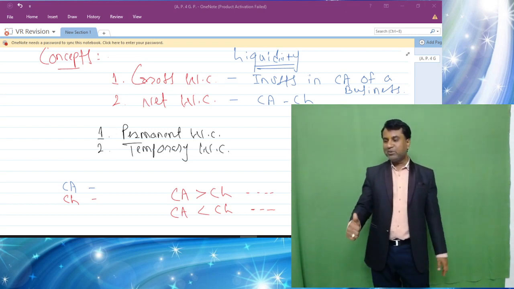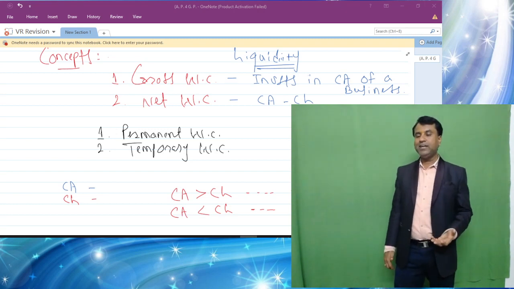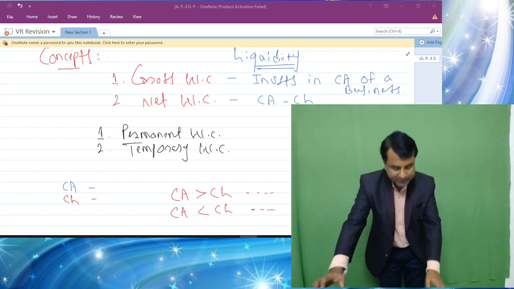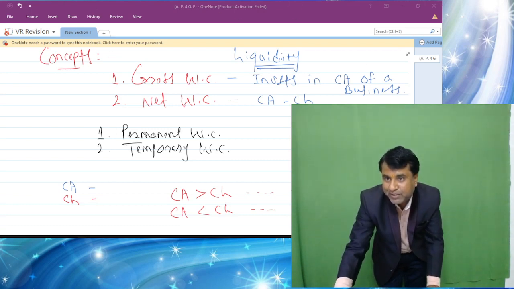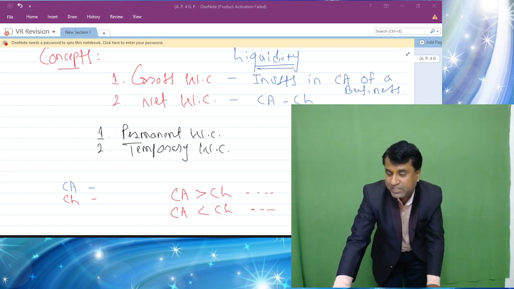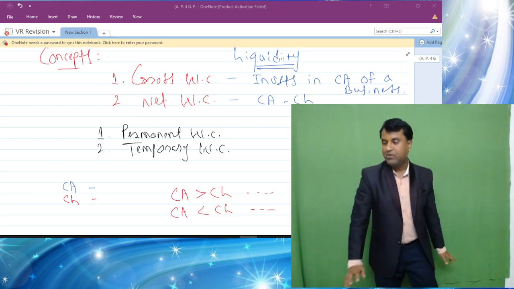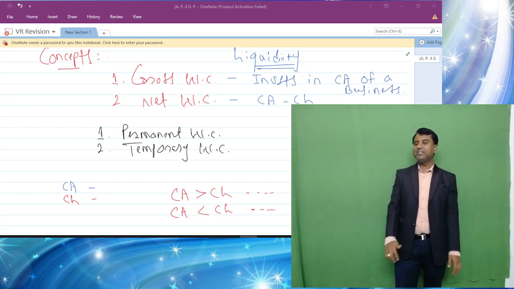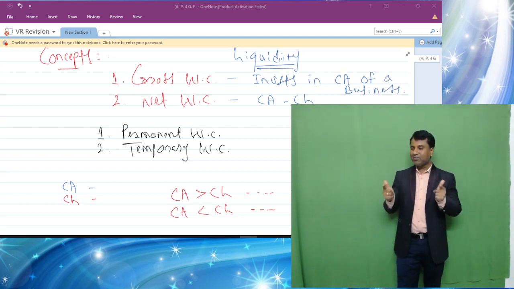So students, do remember that a company should have positive working capital on the ideal side, but few companies can have negative working capital and still they can be at ease, rather they will be enjoying the financial position in terms of say retailers, restaurants, grocery stores and FMCG, fast moving consumer goods. So these are the industries found with negative working capital and doing very handsomely in the market.